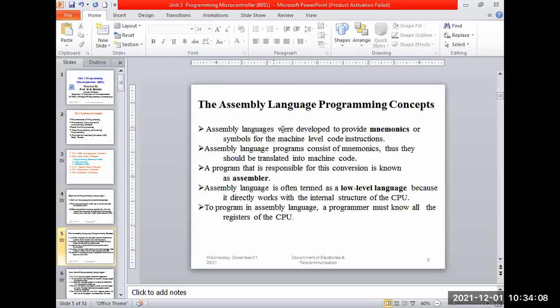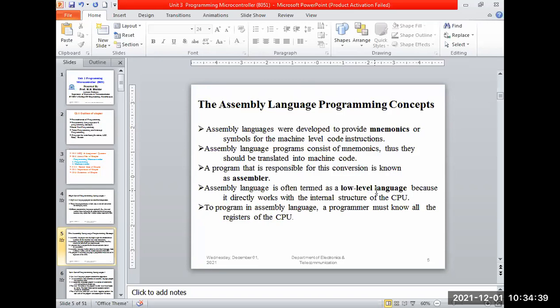Next, assembly language. After high level, what is there? Machine and assembly language. So what is there in assembly language? We have a set of instructions using mnemonics, and we write the code with them. In that code we have a set of instructions, a set of directives, or a set of registers that form the assembly language. And this assembly language is called a low level language. This is also asked as an MCQ in the exam. Assembly is also called a low level language.